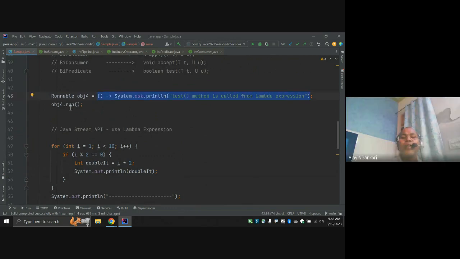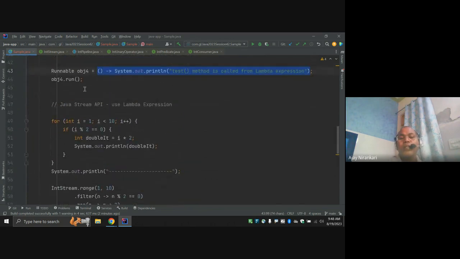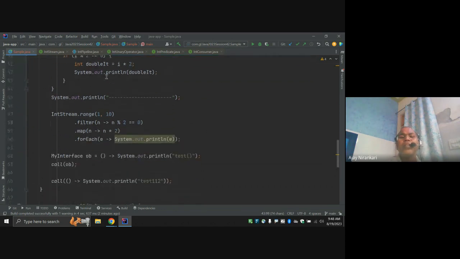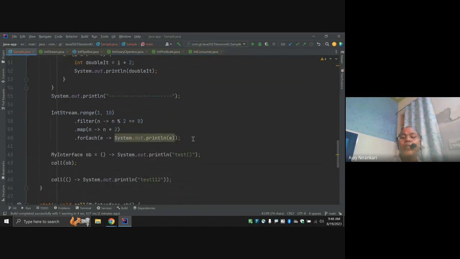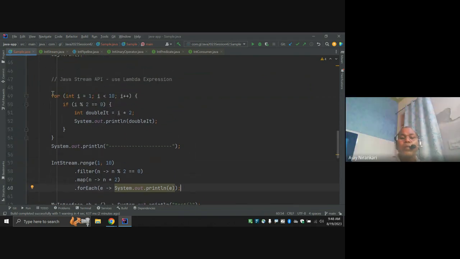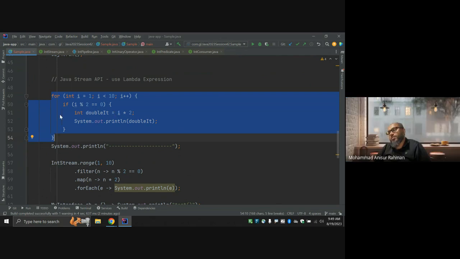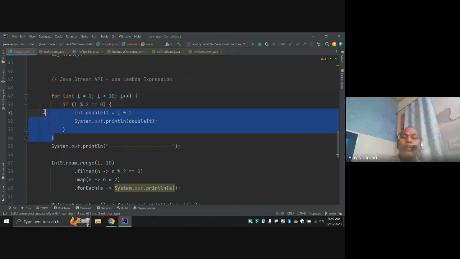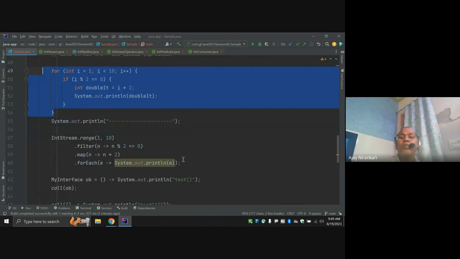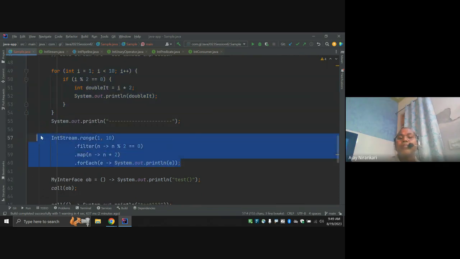It looks like a simple way to implement a single abstract method, but it is highly used when we are dealing with business requirements. Like here, our problem is to get the first 10 even numbers with a double output, right? This requirement we can solve using a manual for loop, and also using lambda expressions and the stream API.